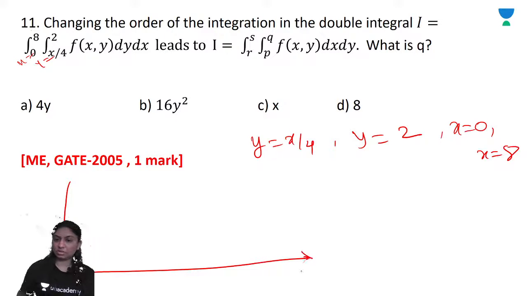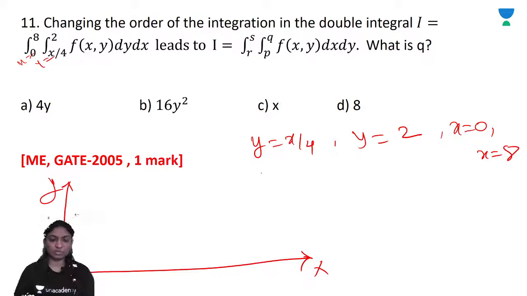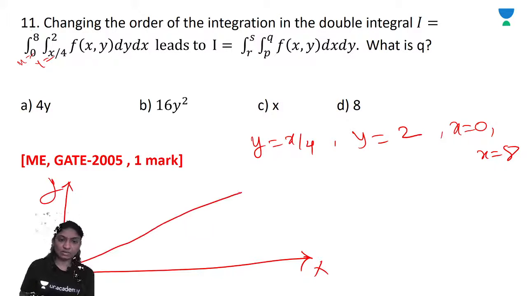Suppose this here is y. So put x is equal to 0, y is equal to 0. Put x is equal to 1, y is equal to 1 by 4. X is equal to 2, y is equal to 1 by 2. X is equal to 3, y is equal to 3 by 4. The graph is increasing. We get the graph like this. This is the graph for y is equal to x by 4.